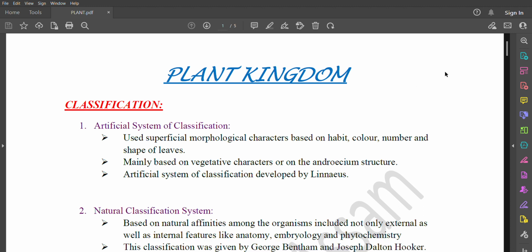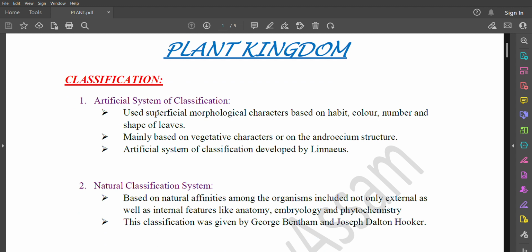Plant Kingdom classification. Number 1, artificial system of classification. This system of classification used superficial morphological characters based on habit, color, number, and shape of leaves, mainly based on vegetative characters or on the androecium structure. Artificial system of classification developed by Linnaeus.